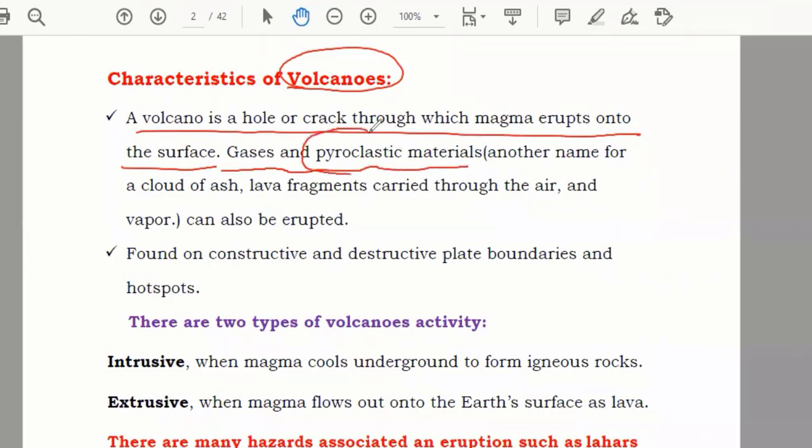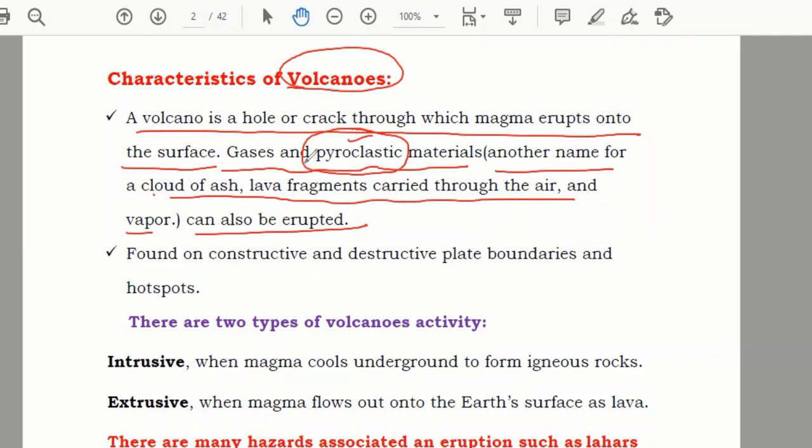Pyroclastic material means ash and sand which comes out during volcanic activity, ash comes out like smoke, that is known as pyroclastic materials. Or you can say another name, cloud, ash, lava fragments carried through the air and vapors also erupted. So first of all, they have described what is a volcano.